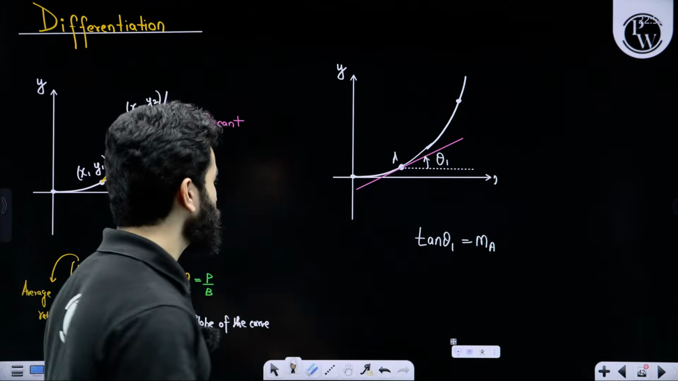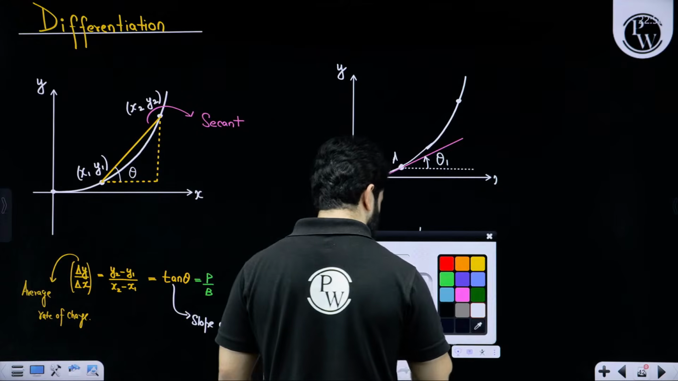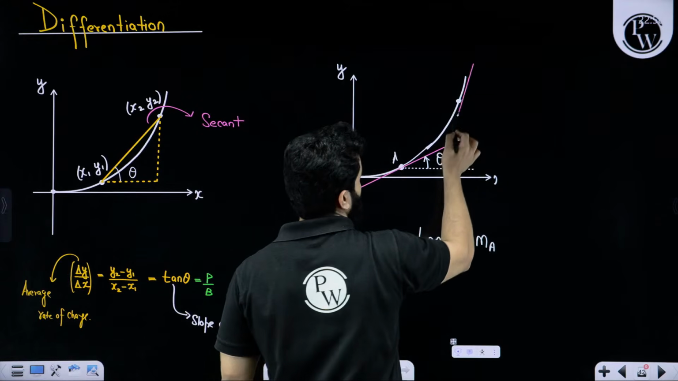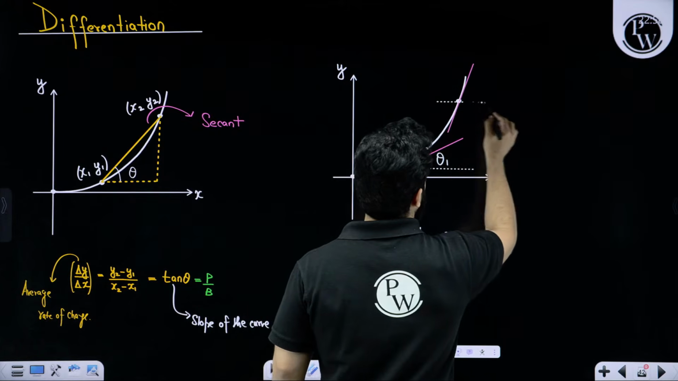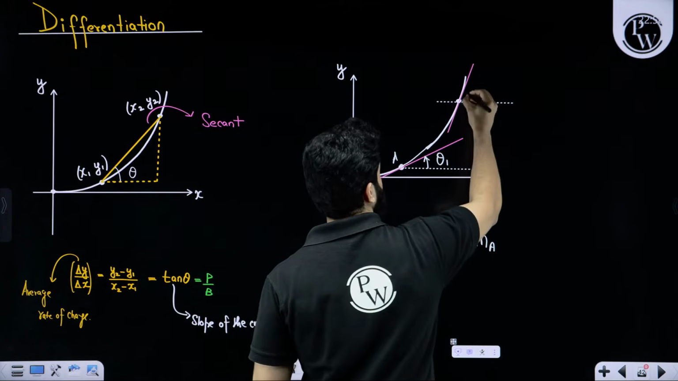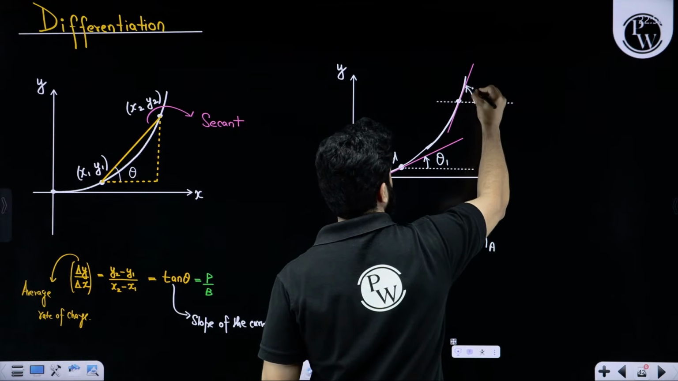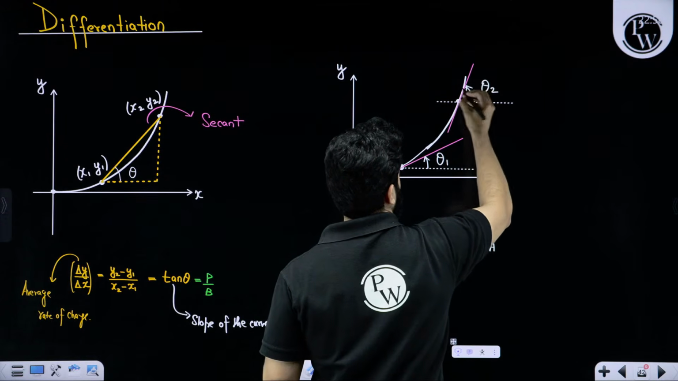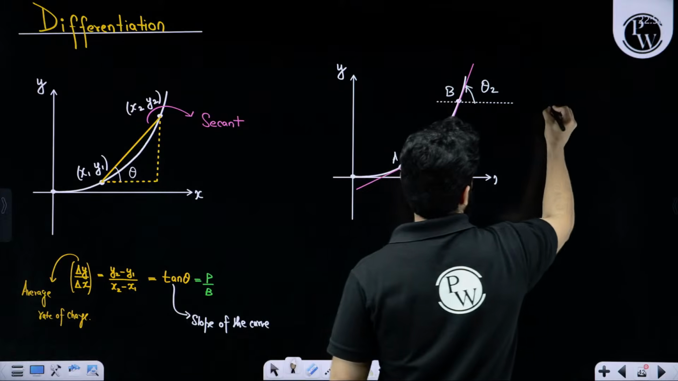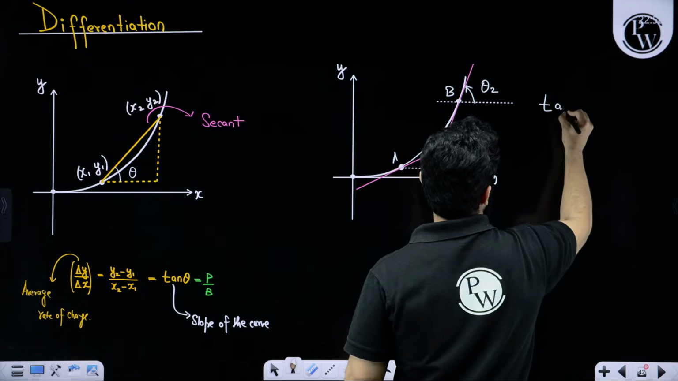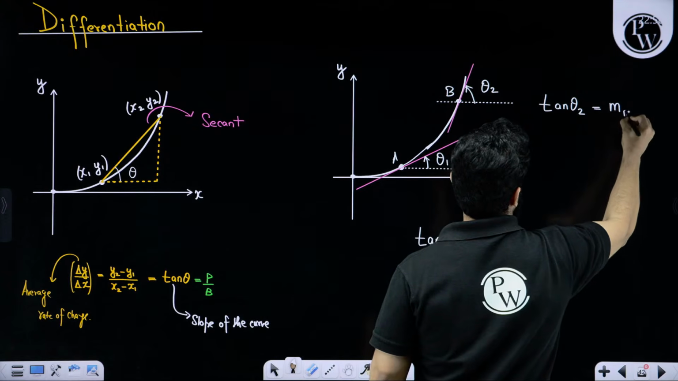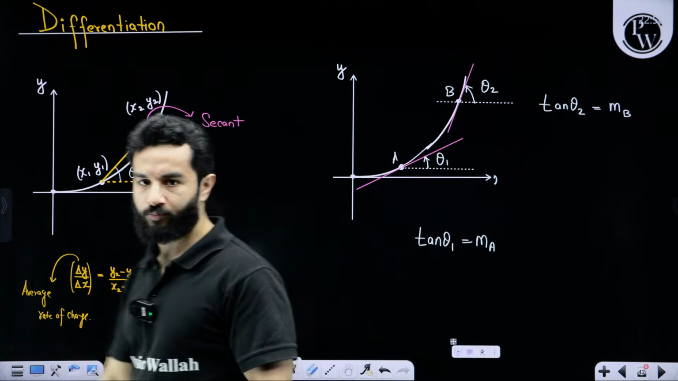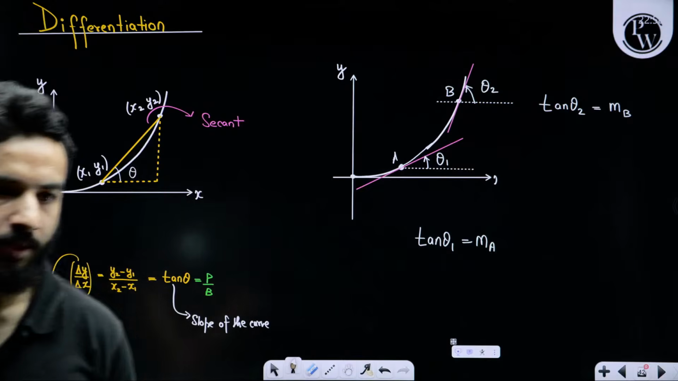If I want to know the slope at any other point, I'm going to draw the tangent at that point, something like this. Again, an x-axis. Let's say this angle is theta 2, and this is point B. So the slope at point B is going to be tan theta 2. This is the slope at point B. Clear?